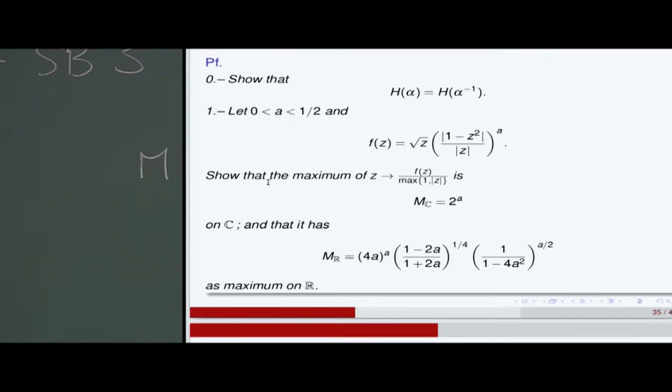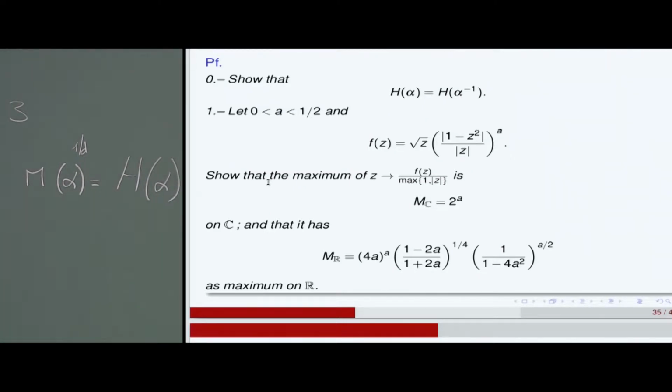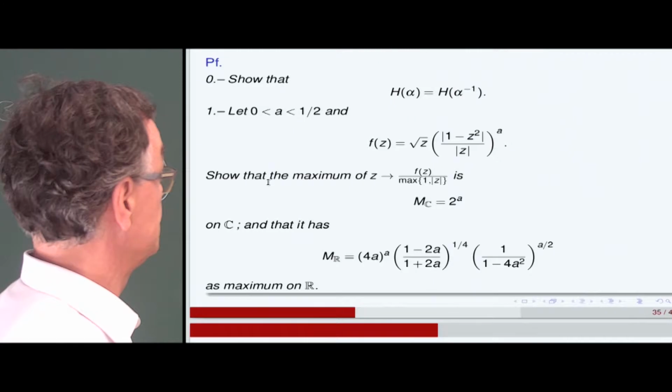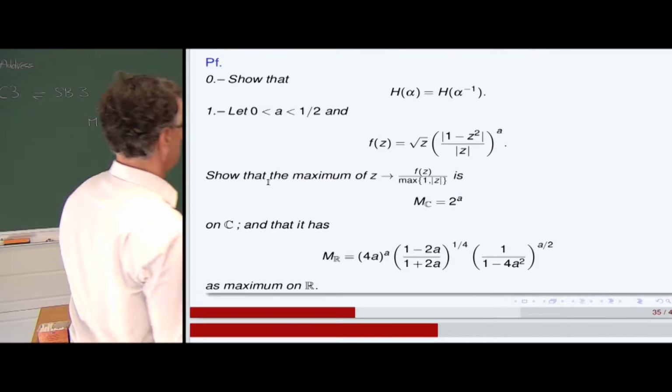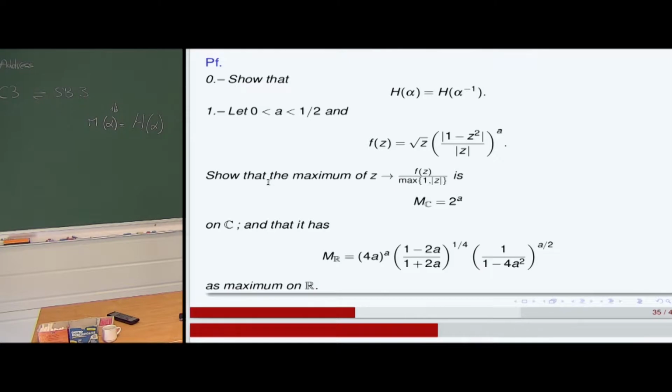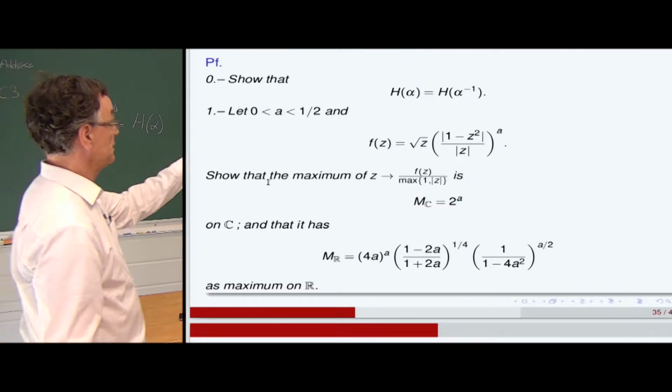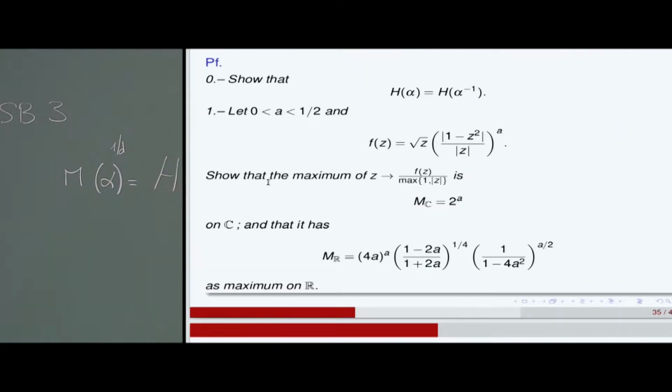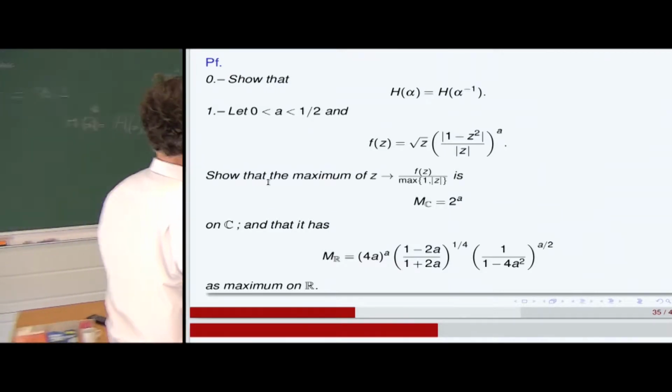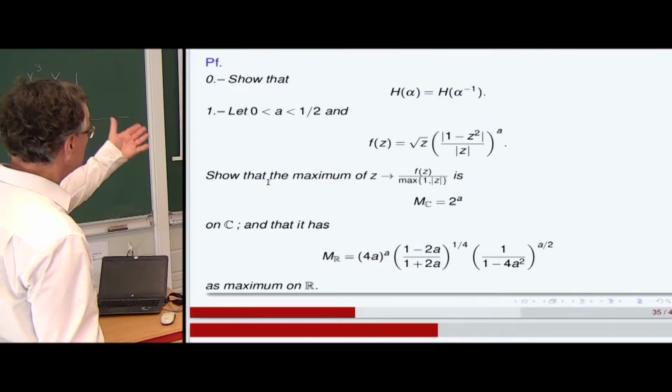So first we show that by the properties of the Mahler measure, the first line is obvious. Then we consider a function on the field of complex numbers with a between 0 and 1/2, like that. And it's easy to show that the maximum of the function z to f of z divided by the maximum of 1 and absolute value of z is 2 to the power a.